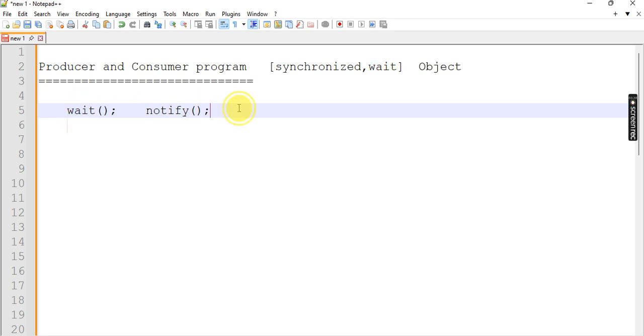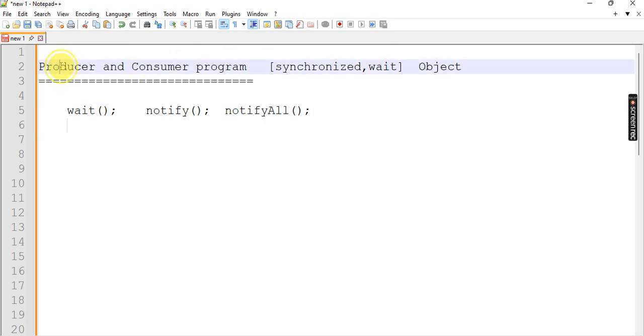In the Object class, not only notify but also notifyAll is one of the methods. The purpose of notifyAll is to wake up all threads. Notify means only a single thread wakes up. Notify all means whatever threads are in a waiting stage, all of them wake up. Notify means only a single thread wakes up. That is the difference between notify and notifyAll. So these are the two scenarios we use in the producer and consumer problem.